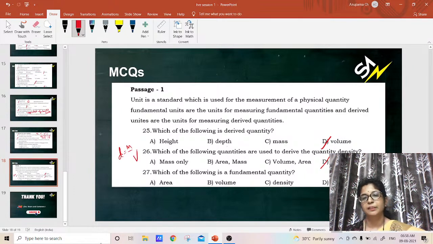Which of the following is a fundamental quantity? Radius, meaning only a single length we will measure, that is radius. So this is how we measure fundamental and derived quantities, and this is how we name or give the units. These are all the basics of physics. Whatever more you learn about physics, you should compulsorily have a good idea about all these basic physical quantities.